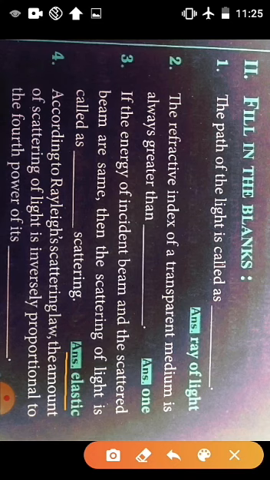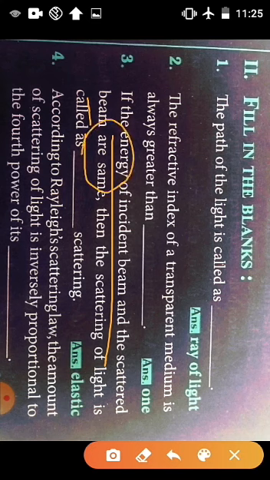Here I ask another one more question. If the energy of incident beam of light and scattered beam of light are not same, what type of scattering? Yes, very good. That is inelastic scattering. Is it clear?